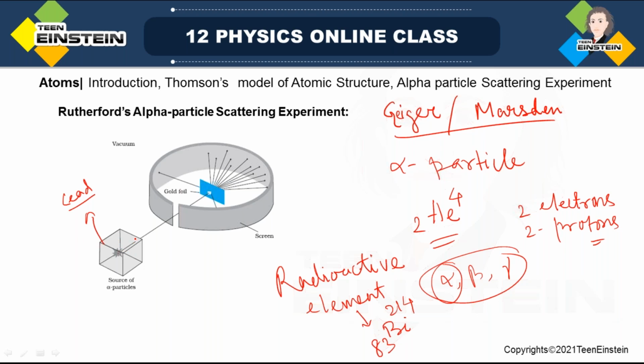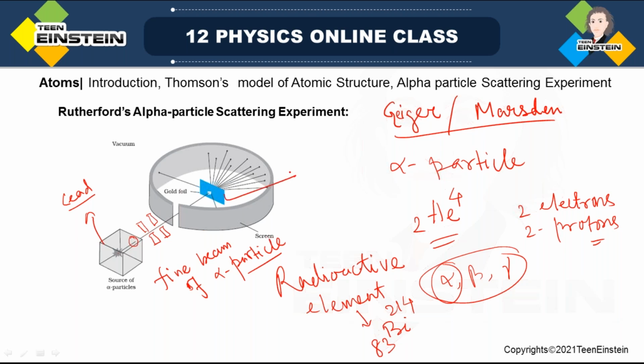When alpha particles are emitted, they will be channelized by lead bricks over here, to collimate them and get a fine beam of alpha particles, just like a light beam. Okay, we got an alpha particle beam.